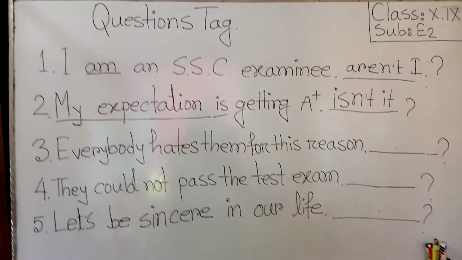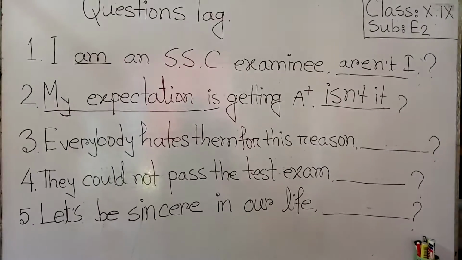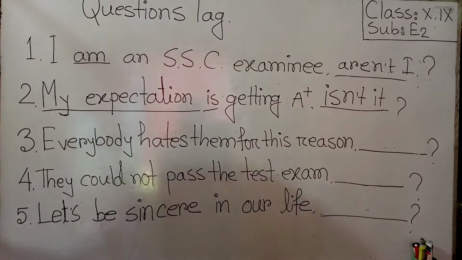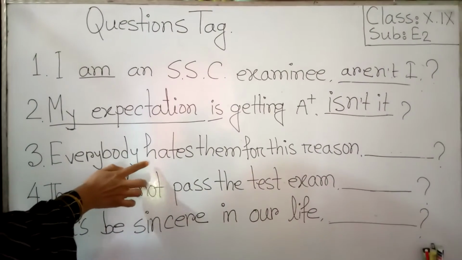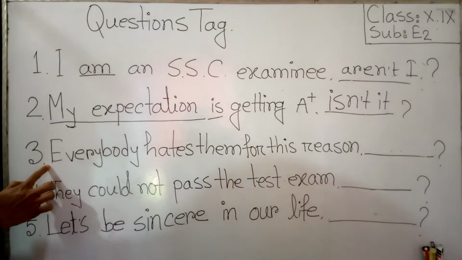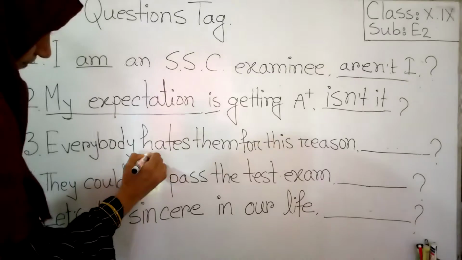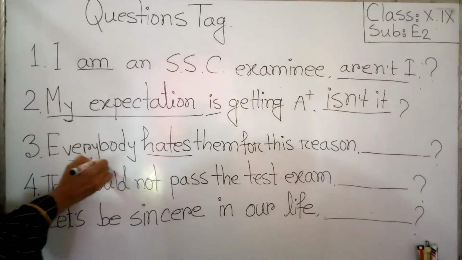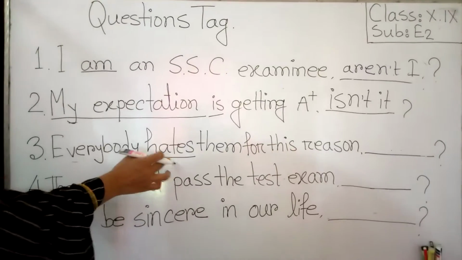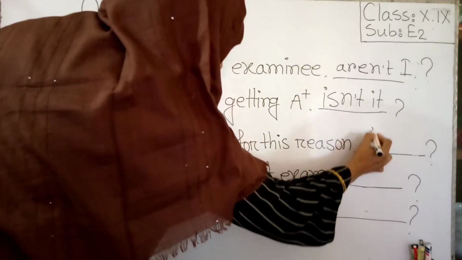Question number 3. Everybody hates them for this reason. Dear students, there's no auxiliary verb in this statement. It is present tense and plural, so we can take do.